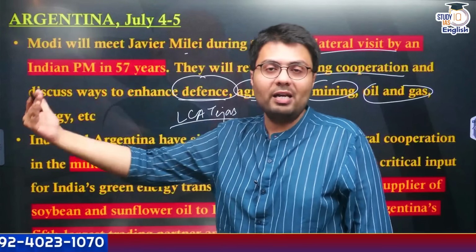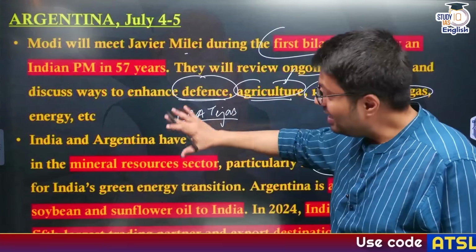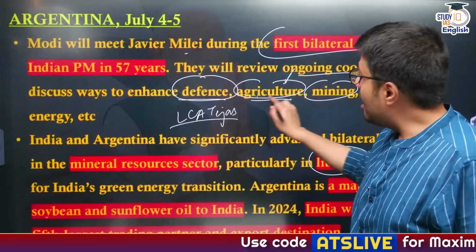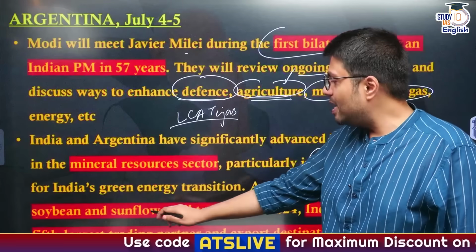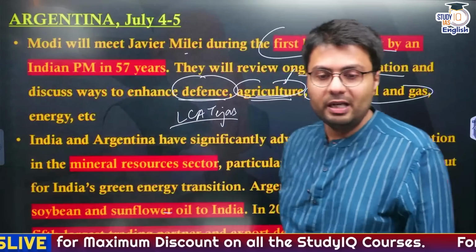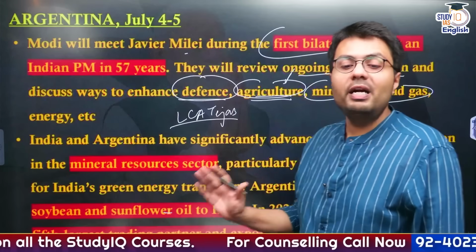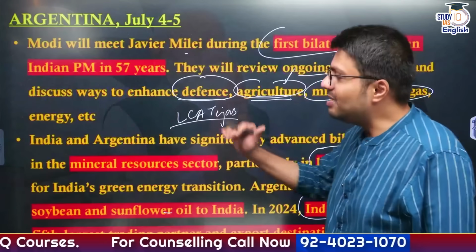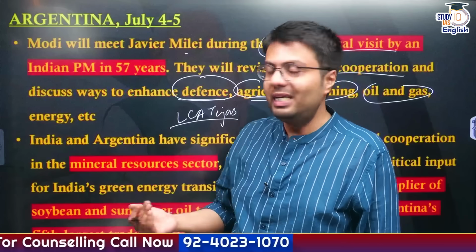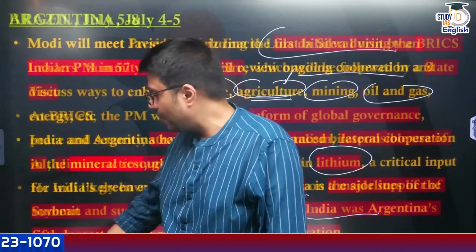the biggest exporters of lithium. So there, Argentina's relevance is there. But even against that, agricultural supplies like soybean and sunflower oil to India, these are exported in large number by Argentinian traders. So India was Argentina's fifth largest trading partner globally. So in these regards, cooperation with Argentina in the fields of defense, in the fields of agriculture become very important.